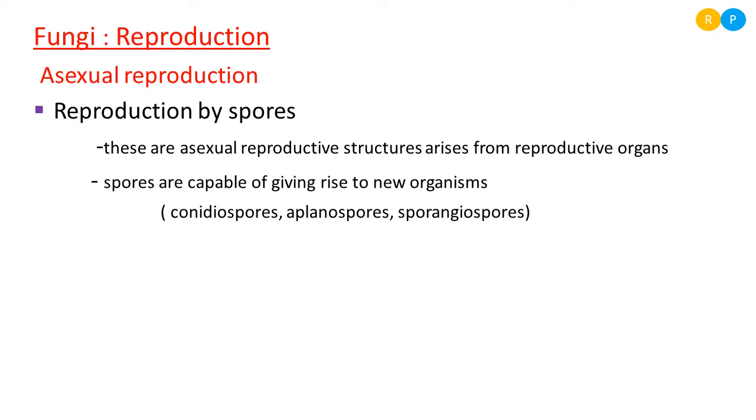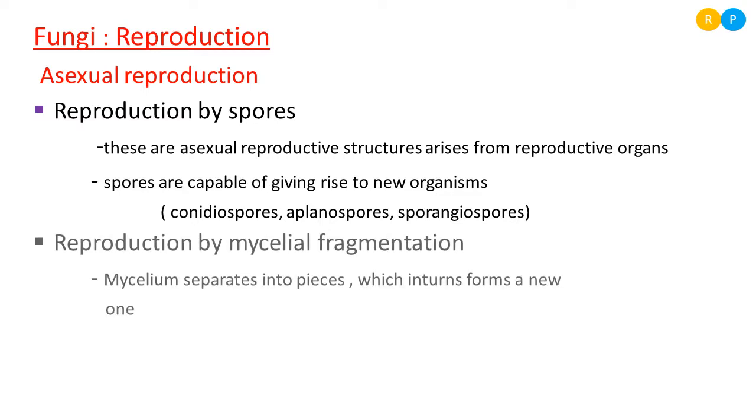Then one more kind of asexual reproduction is fragmentation, that is, reproduction by mycelial fragmentation. Fragments are nothing but pieces. As we know, when fungi grow on organic matter, they grow in the form of thread-like structures. Clear? That highly connected thread-like structure we call mycelium.